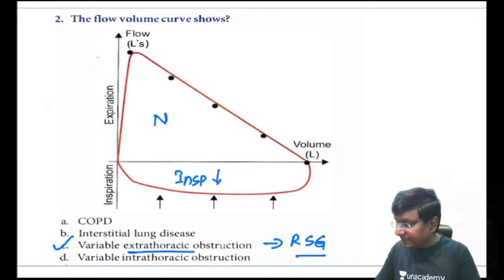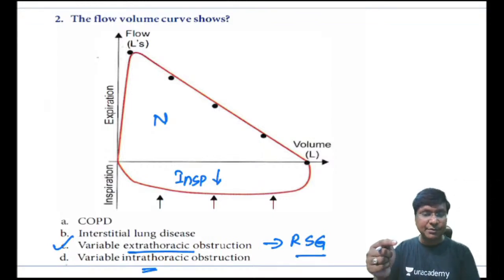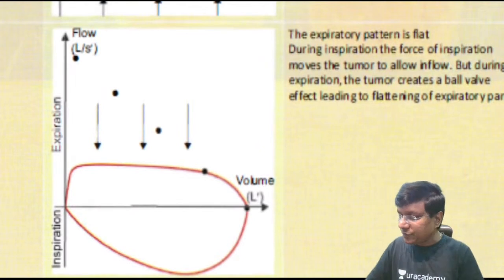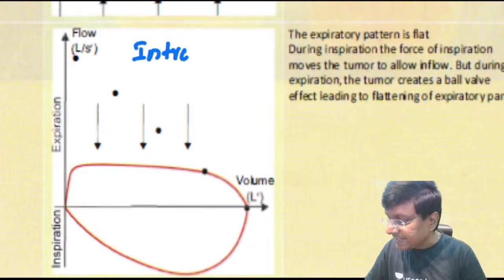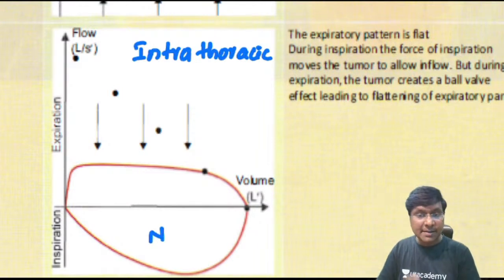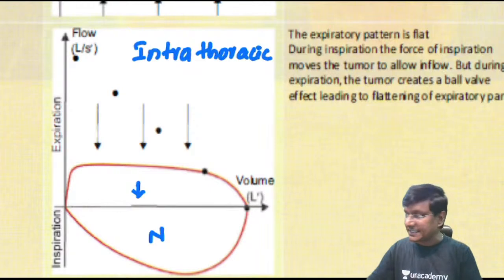Then, how will the flow volume loop be in case of variable intrathoracic obstruction? One of the very important examples of variable intrathoracic obstruction is the laryngeal tumor. So in case of laryngeal tumors, this is how the flow volume loop will be. In case of intrathoracic obstruction, please remember the inspiratory component will be normal, but it is the expiratory component that will be reduced. And finally, you should know what the flow volume loop will be in case of fixed obstruction. What are all these? Variable extrathoracic and variable intrathoracic obstruction.